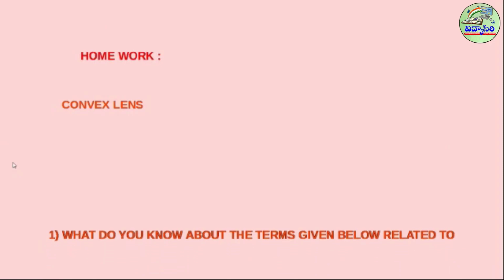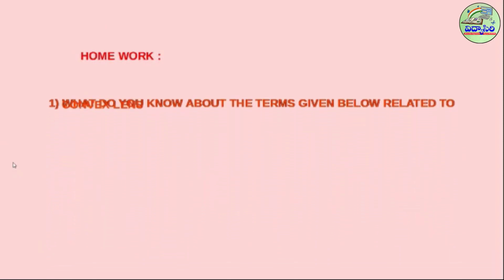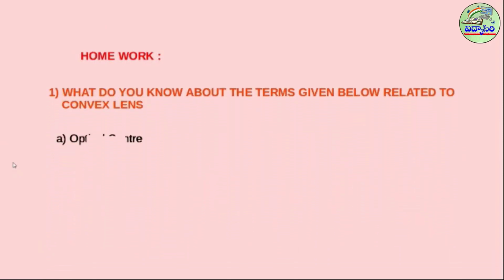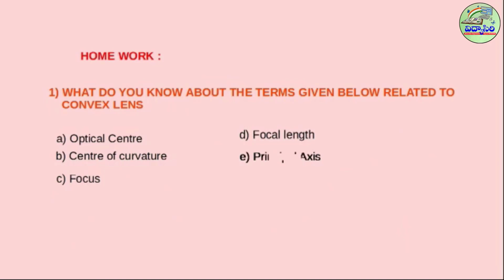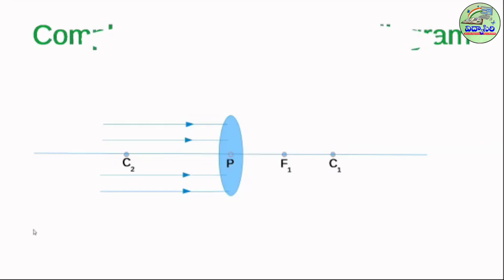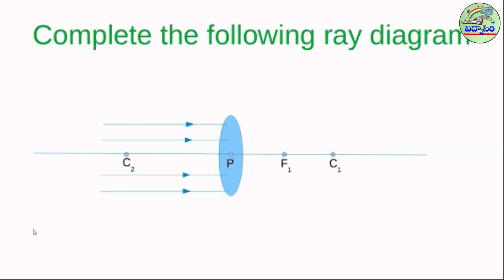Homework. What do you know about the terms given below related to biconvex lens? Optical center, center of curvature, focus, focal length, principal axis. Complete the following ray diagram.